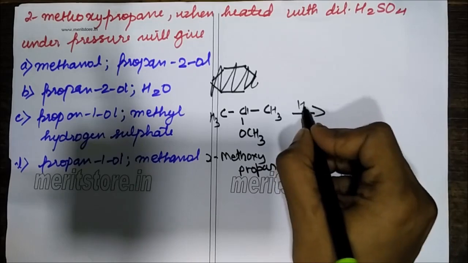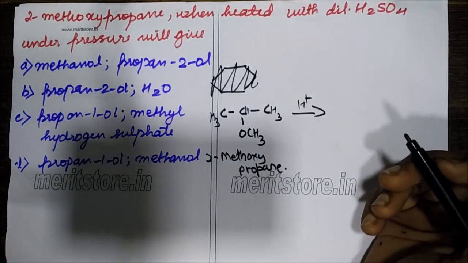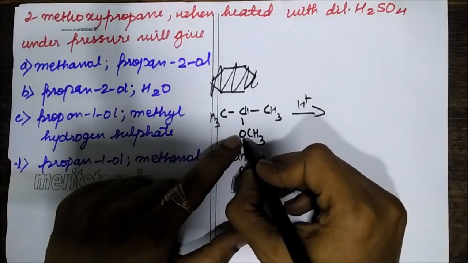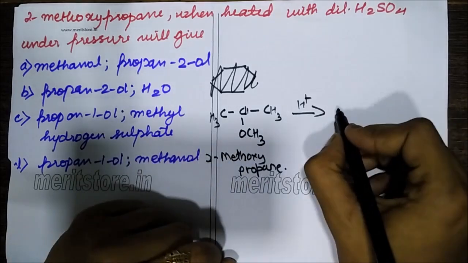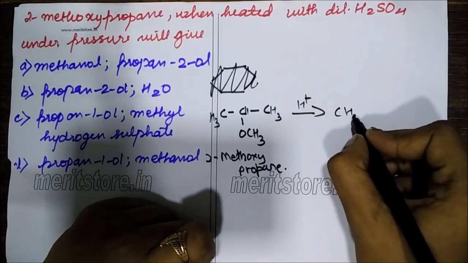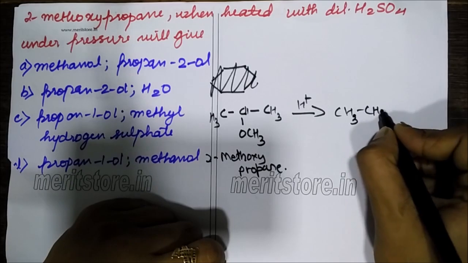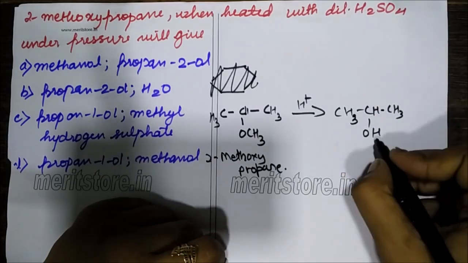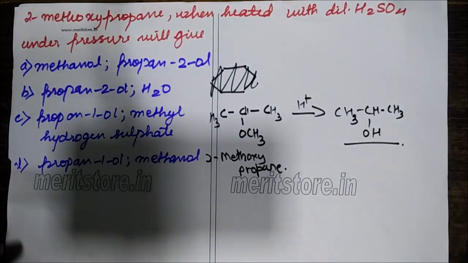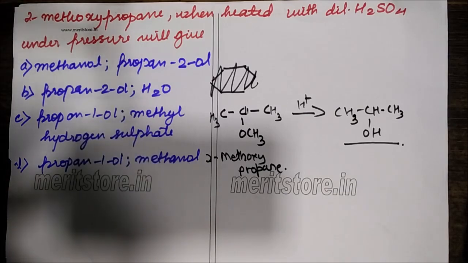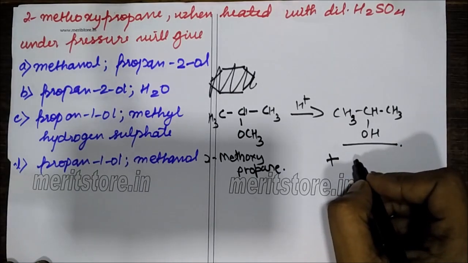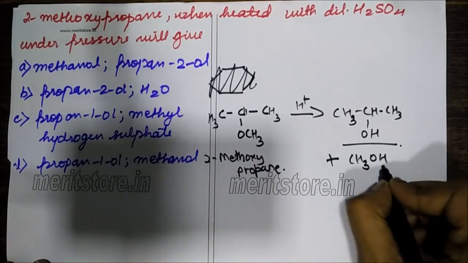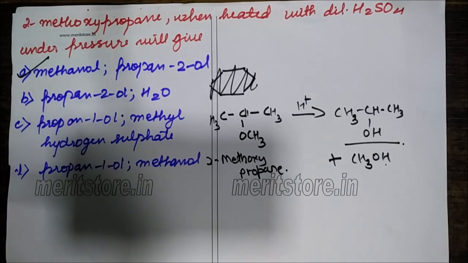When heated with dilute H2SO4, protonation of this oxygen will occur, and it will form propan-2-ol and methanol. So my correct option is A.